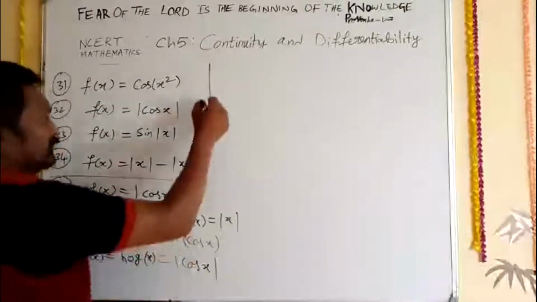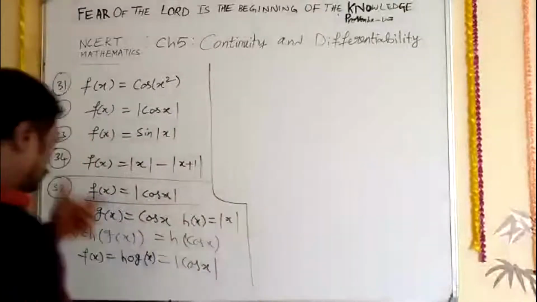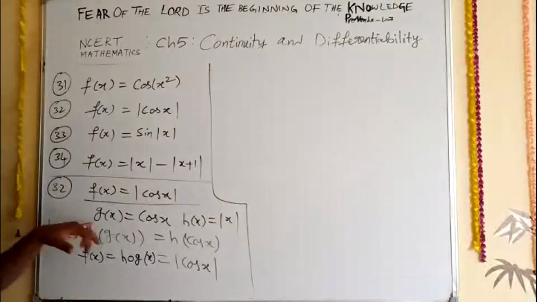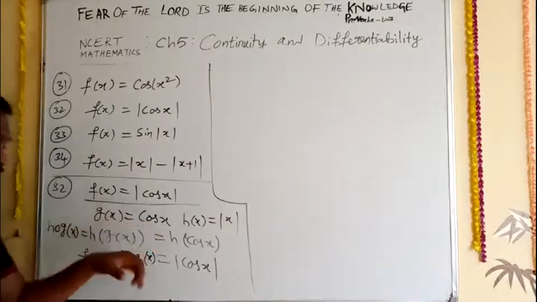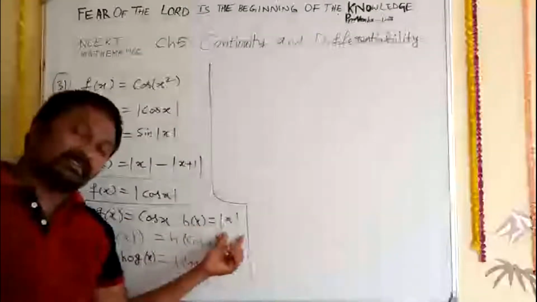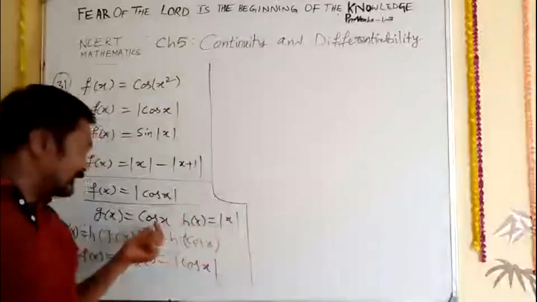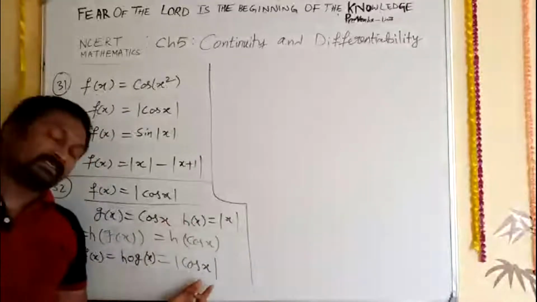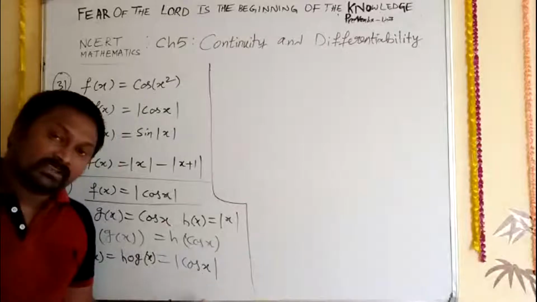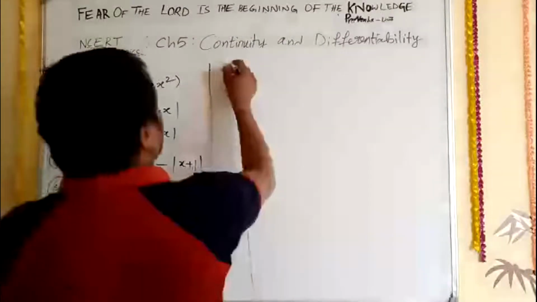All right. So now let us check carefully what we can do. First prove that g of x is equal to cos x is continuous. Then h of x is equal to modulus x is continuous. Then both are continuous and automatically h circle g of x is also continuous. For that purpose, check now.